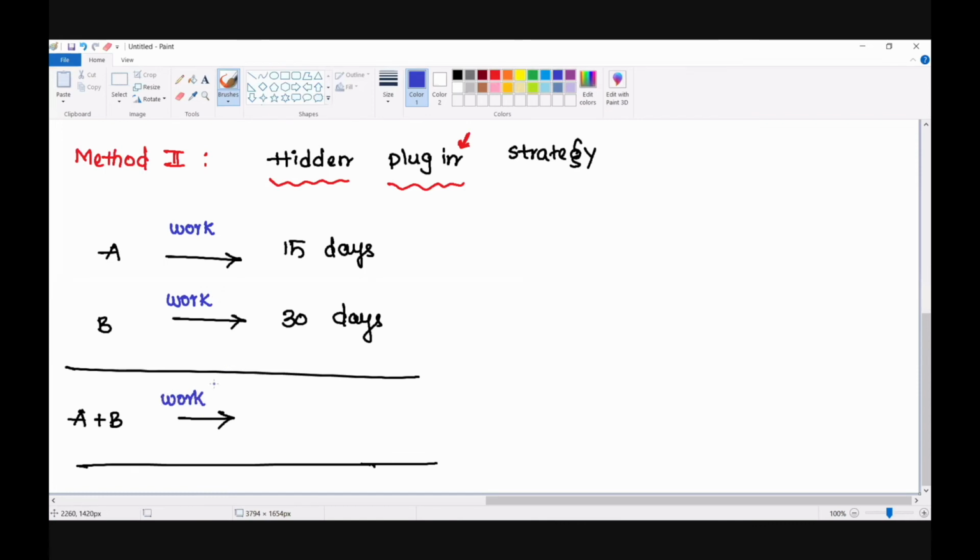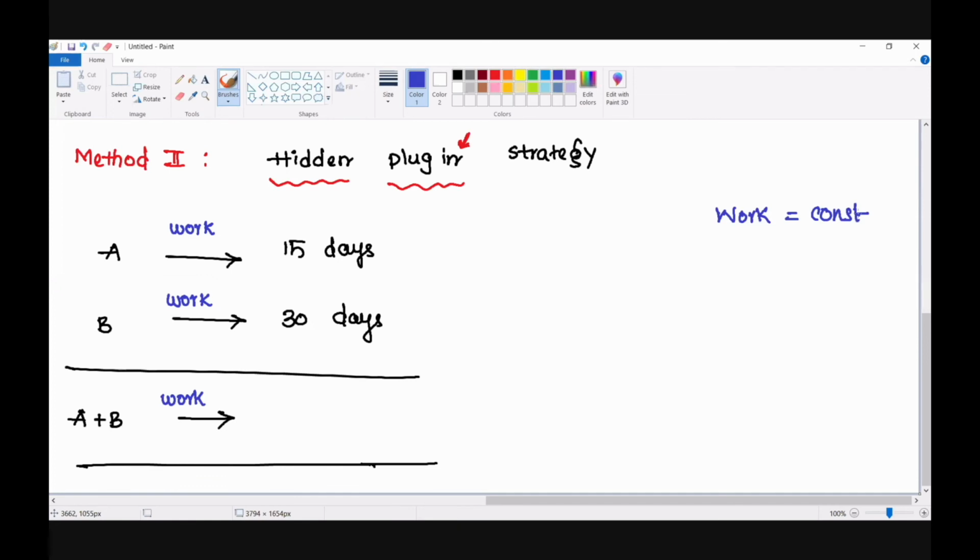A can finish it in 15 days because it is not necessary that everybody will have the same caliber. So everybody will have a different efficiency. That's the reason they will take different times to complete the work. But the work done is the same. A can finish certain work in 15 days. The same work is finished by B in 30 days. The thing which is common here is work done. So work done is constant. Now the same work is done by A and B together in how many days?